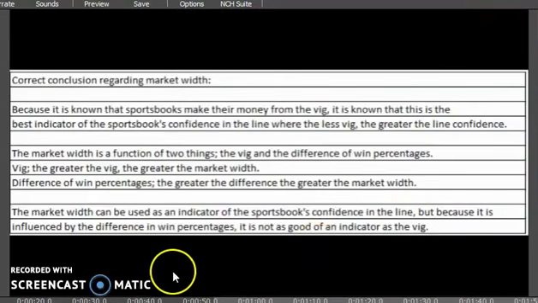So the correct conclusion regarding market width: because sportsbooks make their money from the vig, the vig is the best indicator of the sportsbook's confidence in the line, where the less the vig, the greater the line confidence. Market width is a function of two things: the vig and the difference of win percentages. The greater the vig, the greater the market width. The greater the difference of winning percentages, the greater the market width. So market width can be used as an indicator of the sportsbook's confidence in the line, but because it is influenced by the difference in win percentages, it is not as good an indicator as the vig.